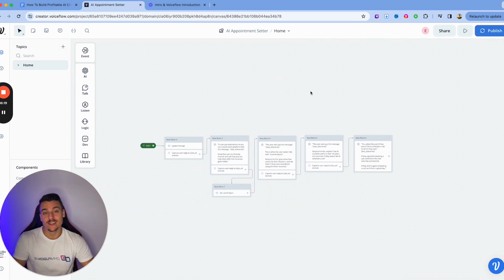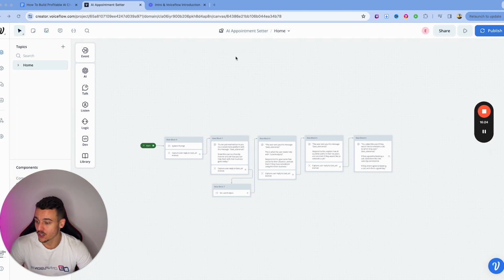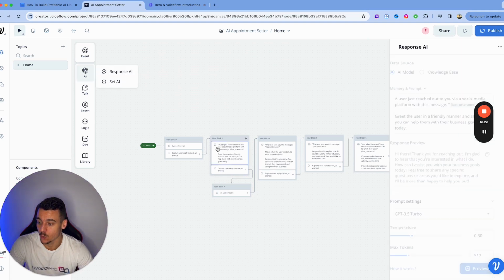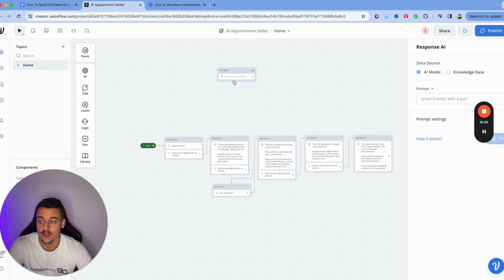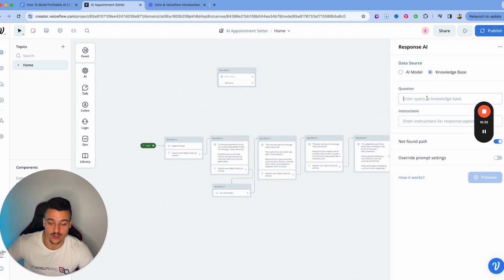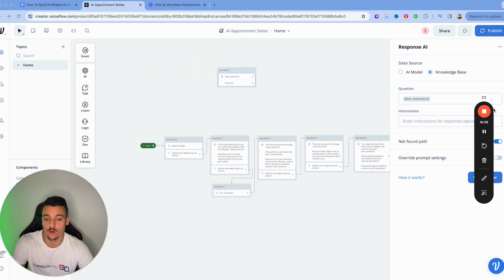So now before we integrate this into ManyChat, I just want to explain to you guys quickly how the knowledge base works. As you guys can see with these response AI steps, there is also another option where you can select the knowledge base as a data source, where basically you will add in the last utterance as your question, which is going to be what we're looking for in the data source.